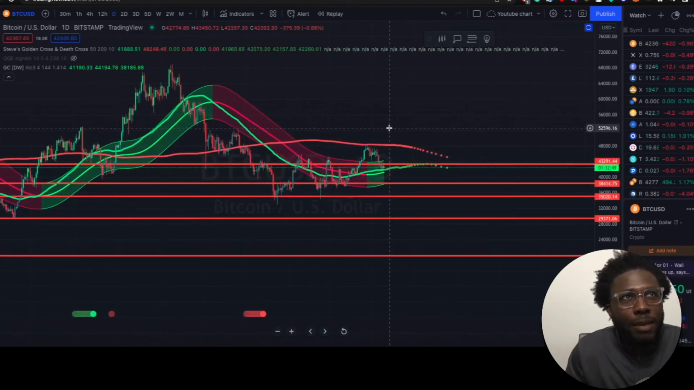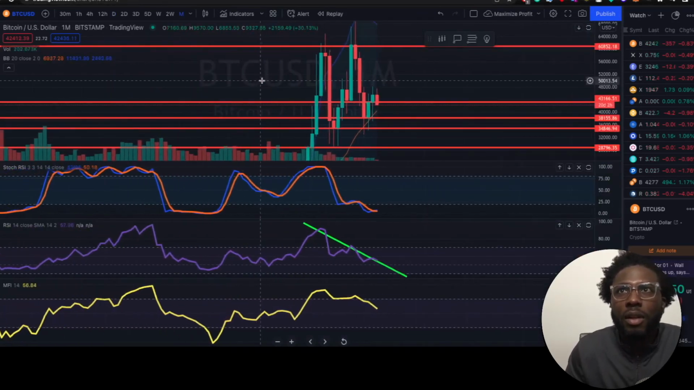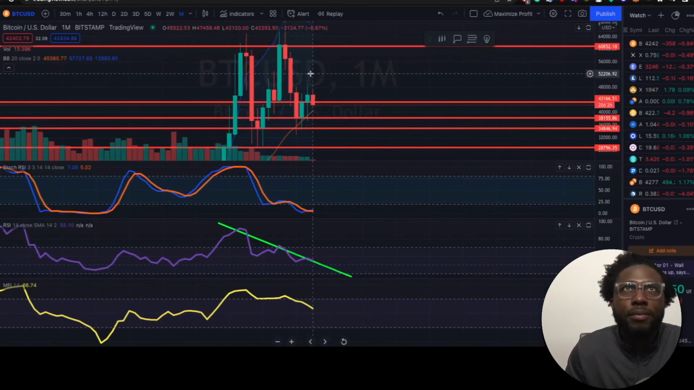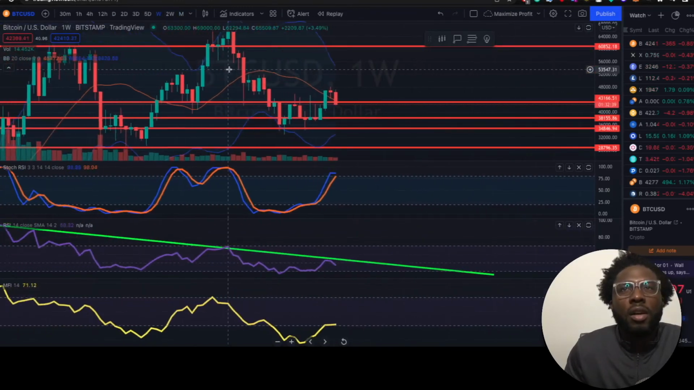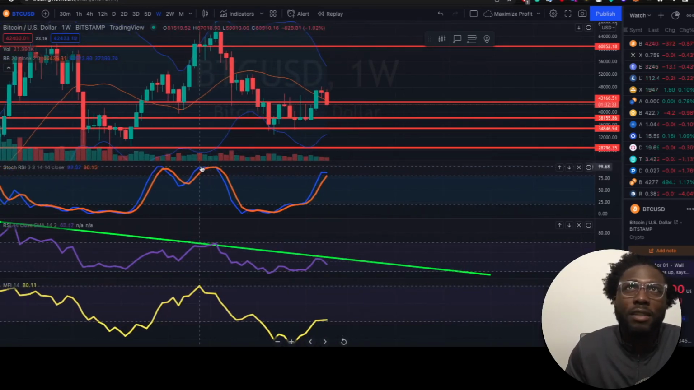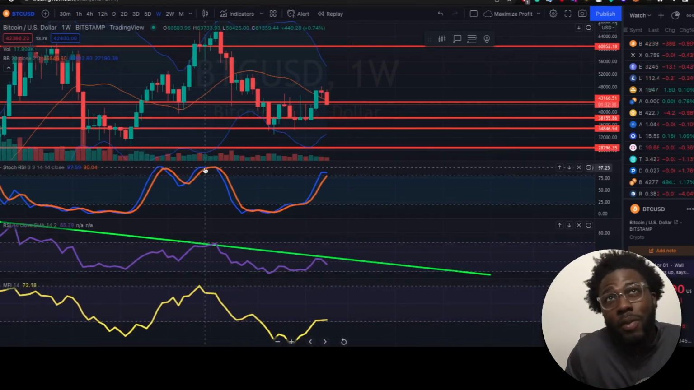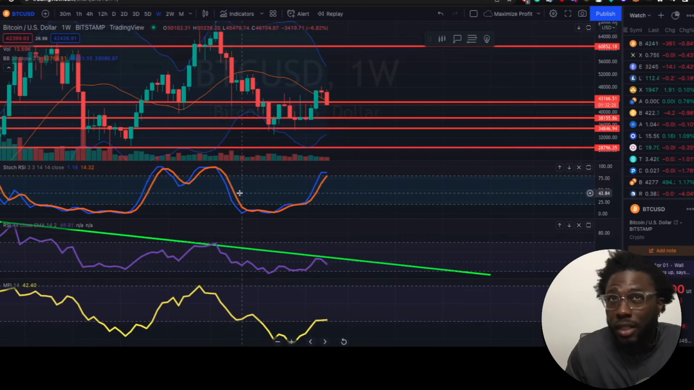So let's look at my analysis for the week. So looking at my indicators here, let's look at the weekly chart. We can see that the stochastic RSI could be running out of momentum here. So let's look in the past, what happened when it's at this range. So price could still go up here for maybe 2 weeks, and then we could have another crash coming.